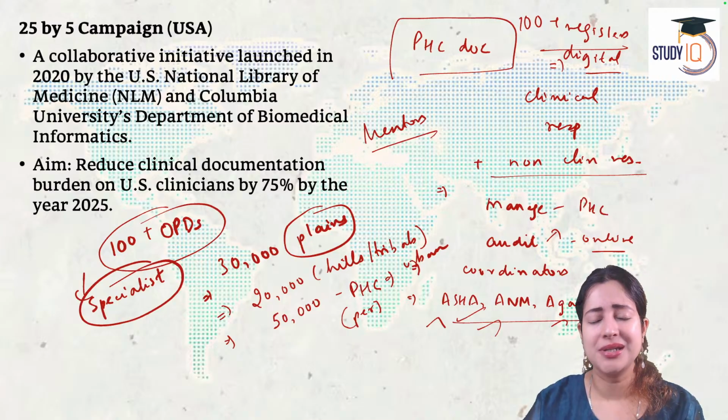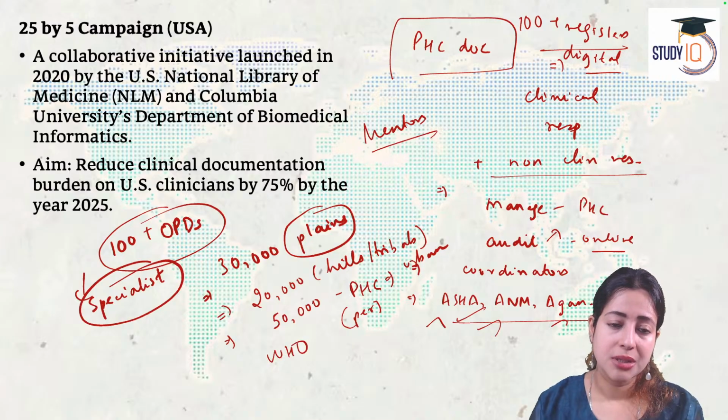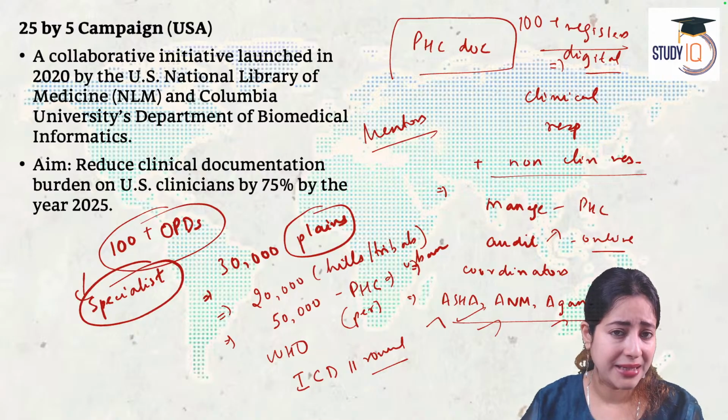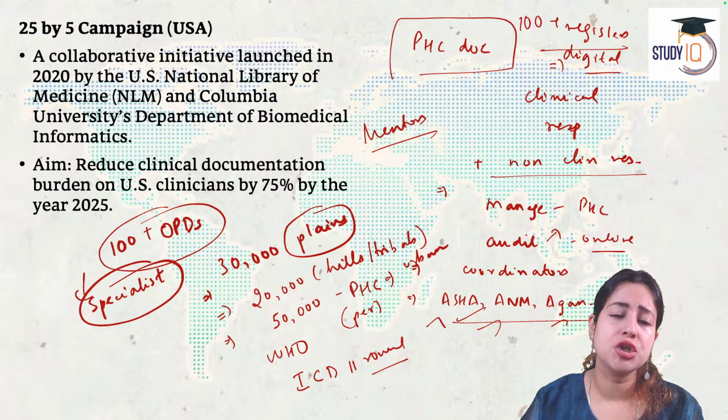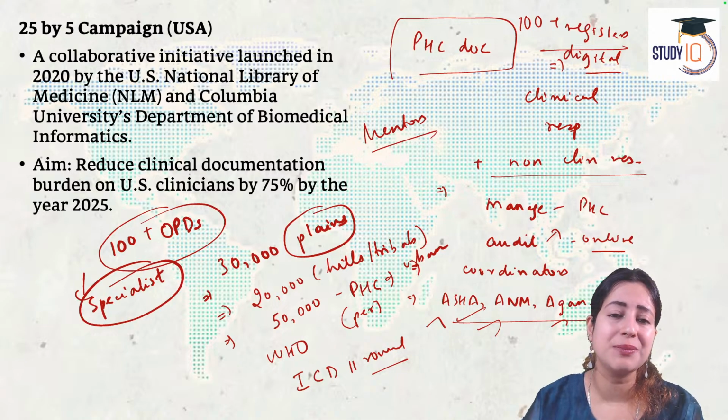Now, apart from that, they experience a high level of stress and burnout. According to a World Health Organization report called the International Classification of Diseases, round 11, the burnout among doctors in developing countries who are working in the public health sector is a completely occupational phenomenon. They experience a lot of burnout, anxiety and stress because of dealing with so many people each day. That's the WHO estimate according to the International Classification of Diseases.